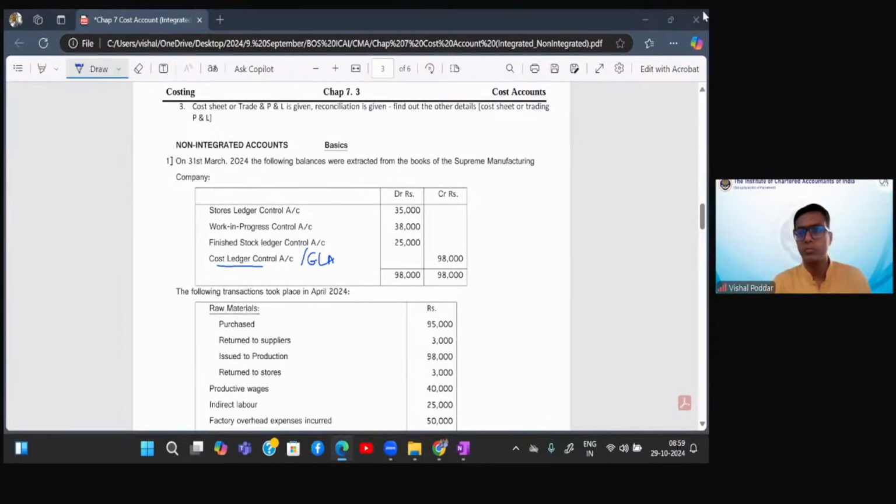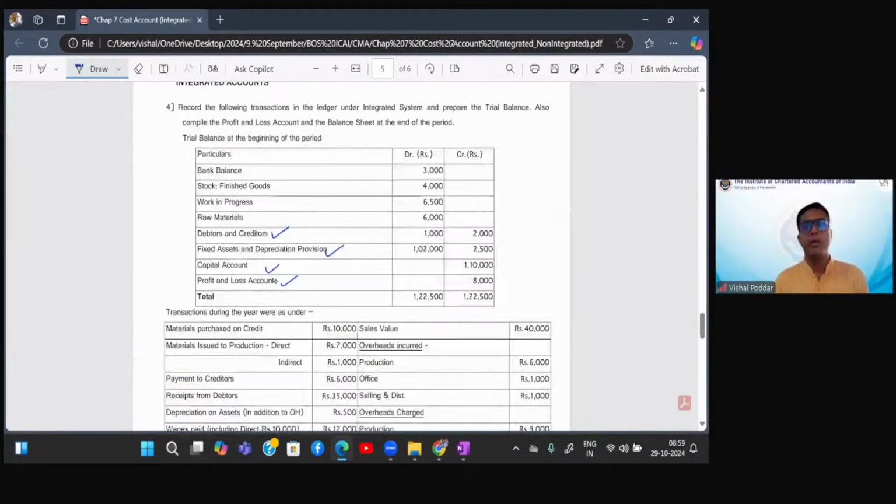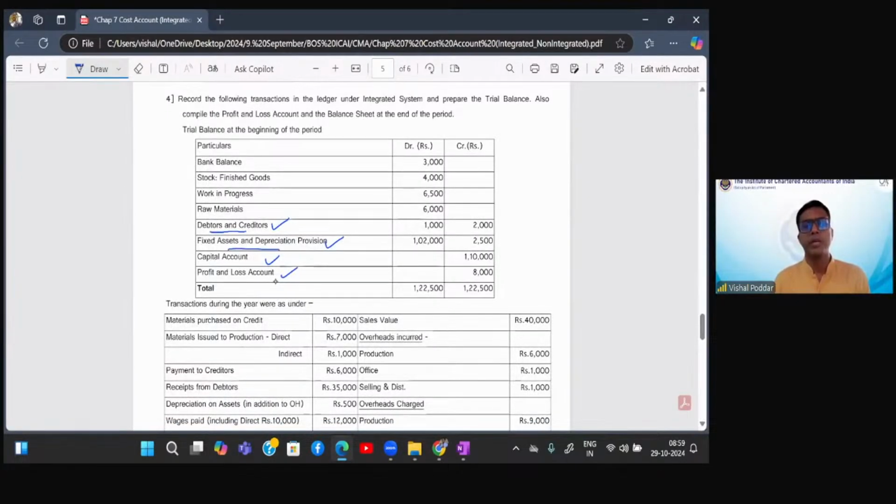If the opening balances have the balance of CLC, that is cost ledger, or GLA, then it is non-integrated, because in non-integrated, this is the account which is different. And if it is integrated, how you'll identify: the opening balances will have opening balances of debtor, creditor, fixed asset, capital, P&L, reserves. If these are the opening balances, it means the sum is of integrated. Is this clear? Right?